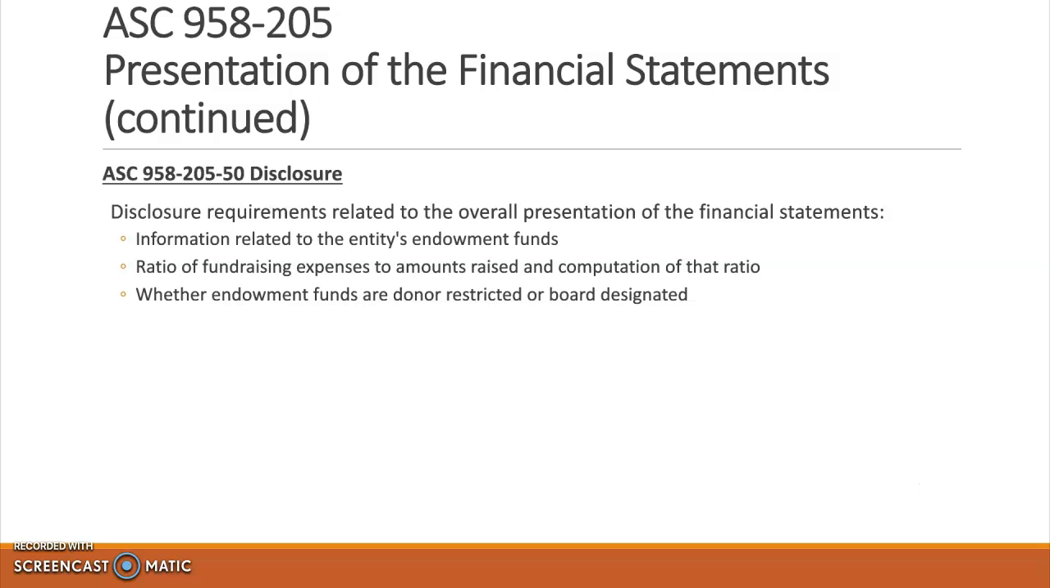Disclosures that are related to the presentation of the financial statements are that they must include information related to the entity's endowment funds, also the ratio of fundraising expenses to amounts raised and computation of that ratio, and that they also must disclose whether the endowment funds are donor restricted or board designated.